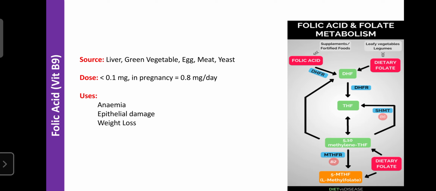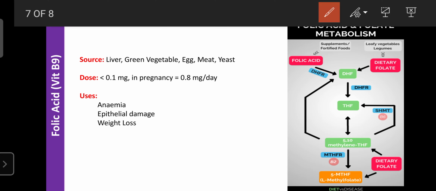The folic acid taken is converted into dihydrofolic acid in the presence of a synthase enzyme. Then DHF can be converted into tetrahydrofolic acid, THF, in the presence of DHFR, that is dihydrofolate reductase enzyme. Then further THF can convert into 5-MTHF.